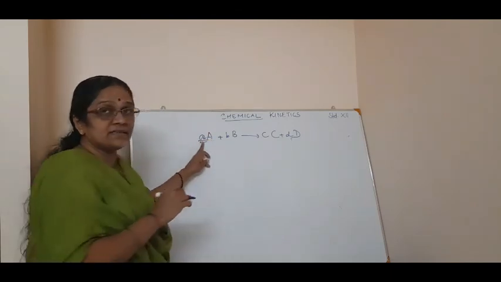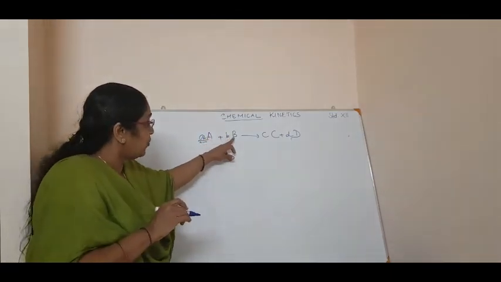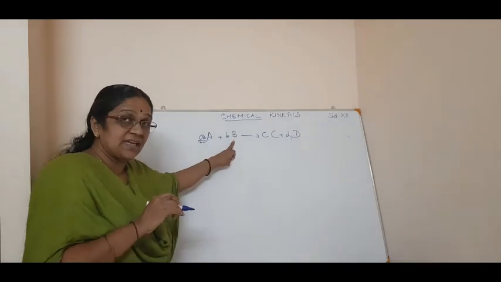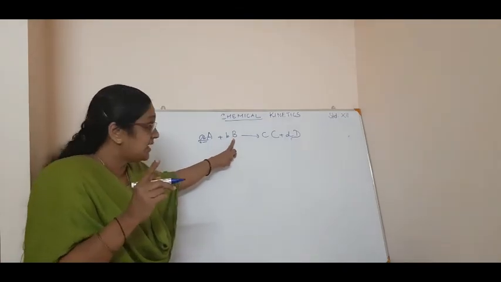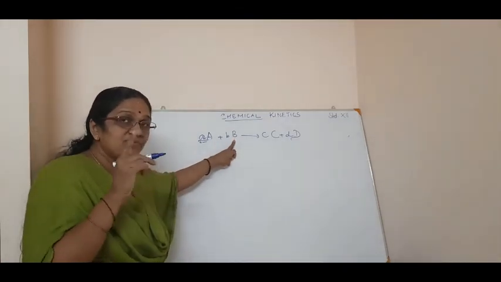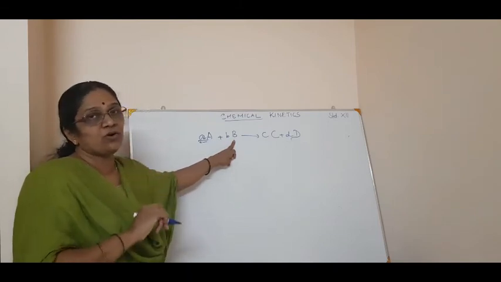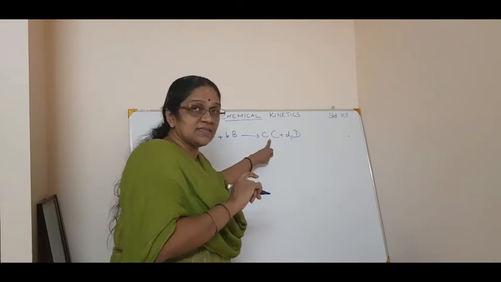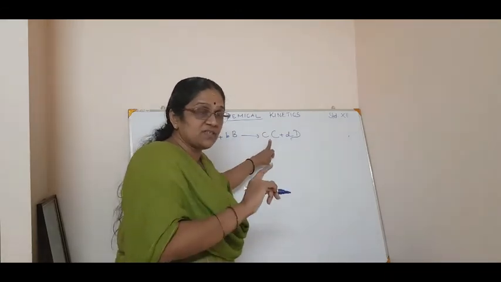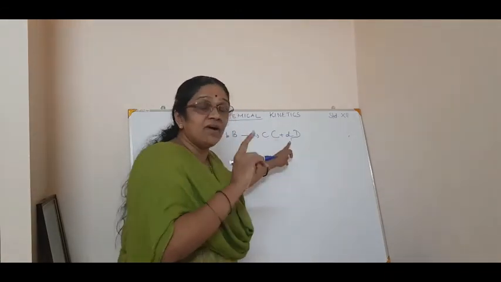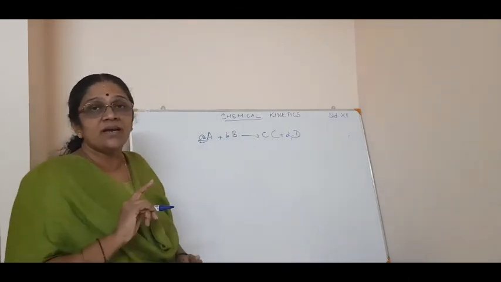Similarly, if it is B, you divide the rate of reaction with its stoichiometric coefficient, like C with the stoichiometric coefficient c, and D divided with the stoichiometric coefficient d.